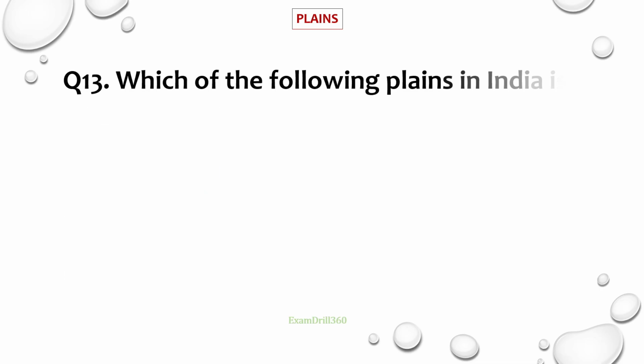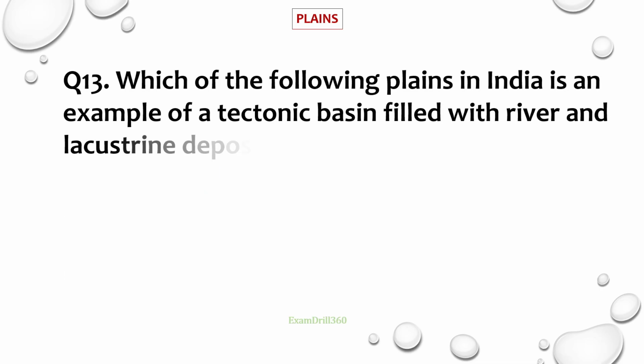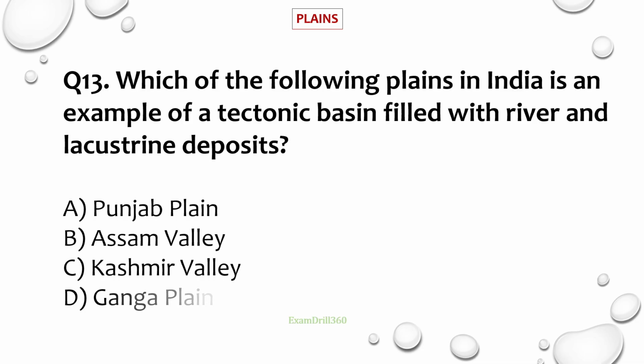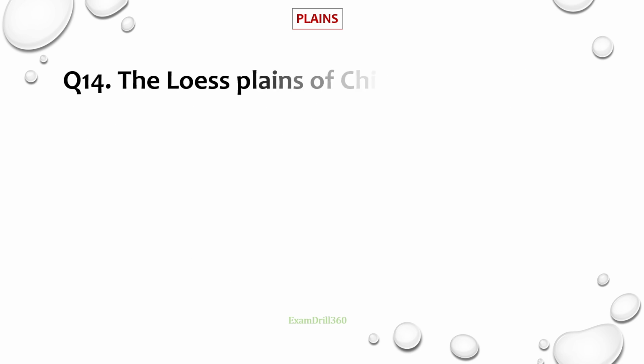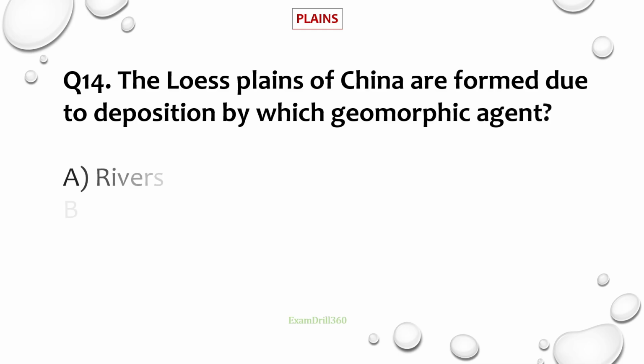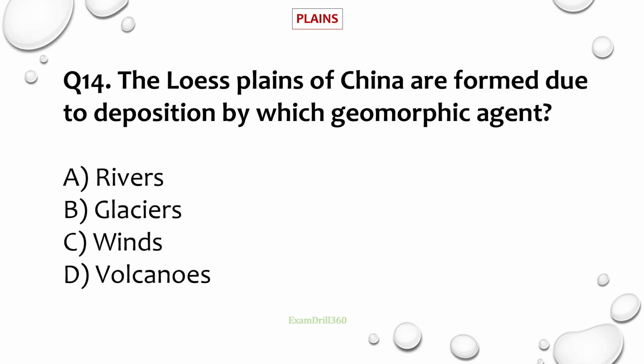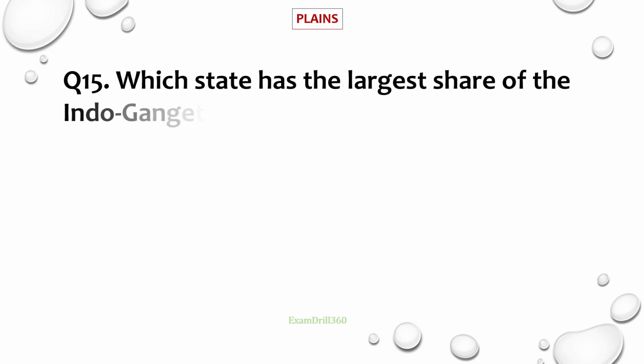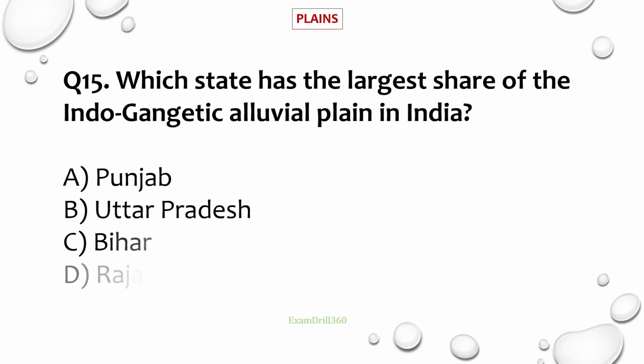Question number 13. Which of the following plains in India is an example of the tectonic basin filled with river and lacustrine deposits? Correct answer is Kashmir Valley. Question number 14. The lowest plains of China are formed due to deposition by which geomorphic agent? Correct answer is winds. Question number 15. Which state has the largest share of the Indo-Gangetic alluvial plain in India? Correct answer is Uttar Pradesh.